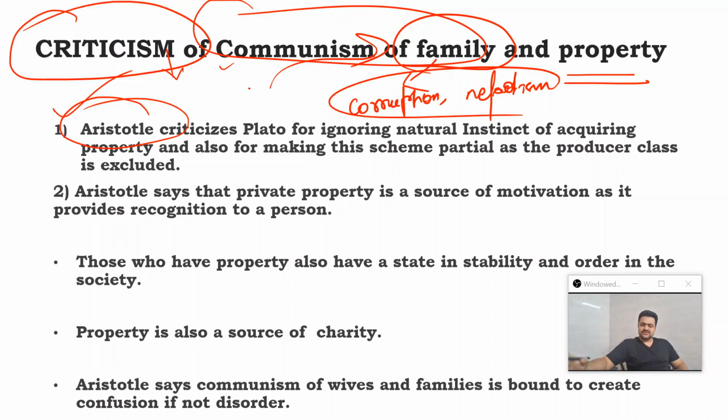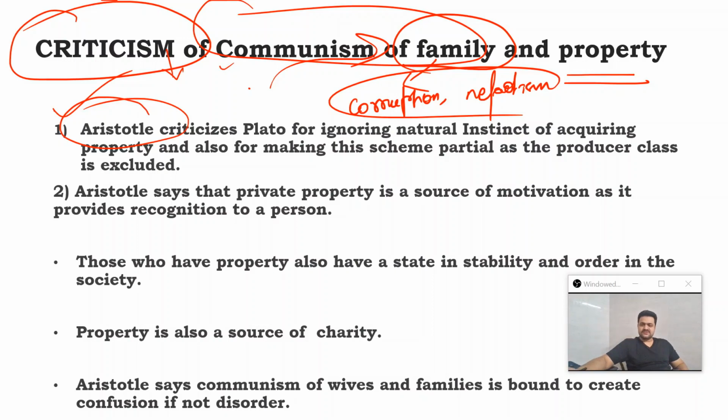Now, if you try to extend this very argument, you will reach a conclusion whereby an idealist starts ignoring the realities around him, and it seems sometimes that he is living in his own dream. Aristotle, being a realist, points out all the practical problems which emerge when we apply these kinds of ideas. So he is pointing out a very practical issue here.